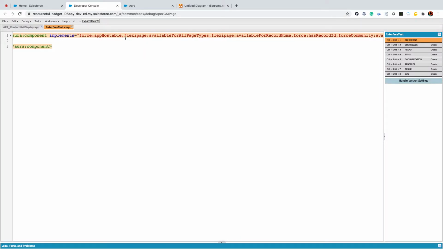Posts have postable available for all pages, available for record has record ID.